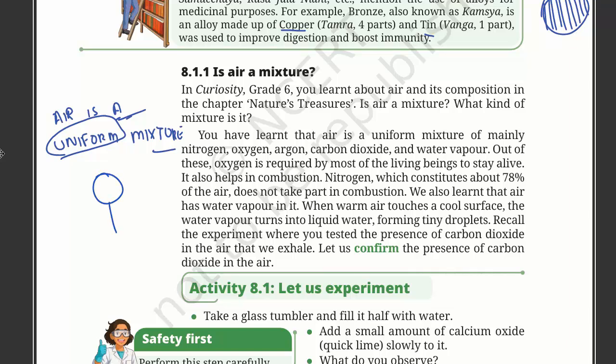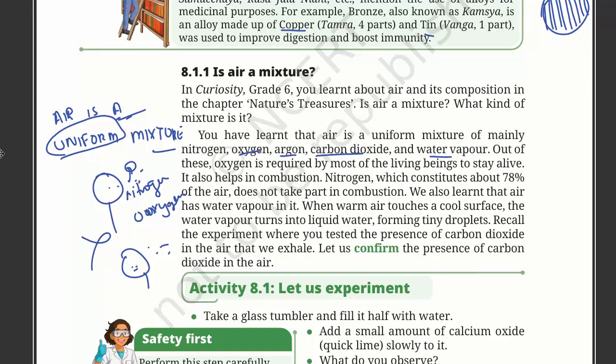Imagine there is air in front of you. You cannot tell that I can see nitrogen over here, some nitrogen over there, or some oxygen here. No, we cannot see. We can just say that there is air. It contains nitrogen, oxygen, argon, carbon dioxide, and water vapor.